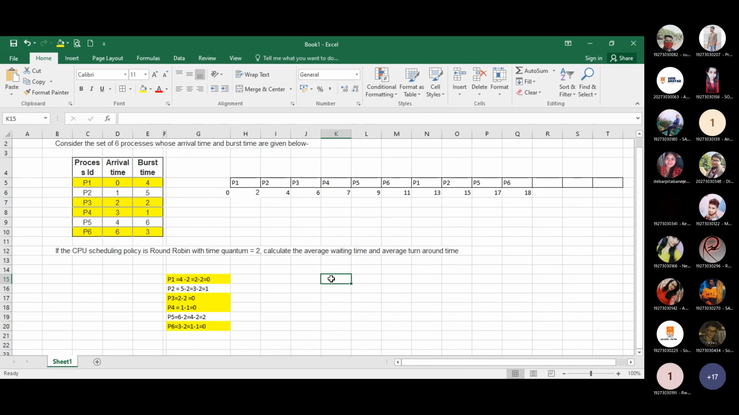Only 2 processes remain, P2 and P5. P2 requires only 1 and the system allows 2, so P2 is also able to complete. P2 requires only 1, so 18 plus 1 is 19. Here we should subtract.